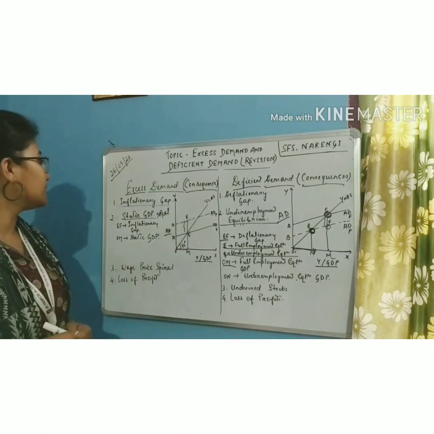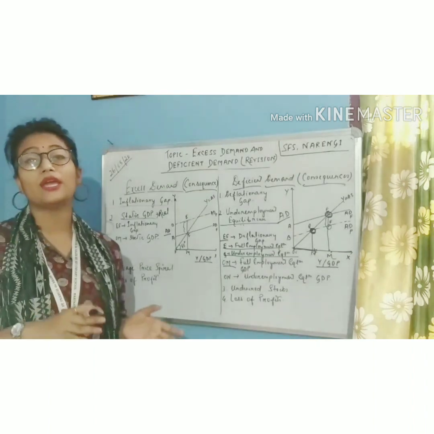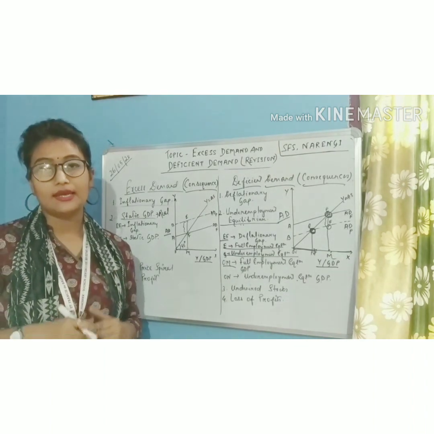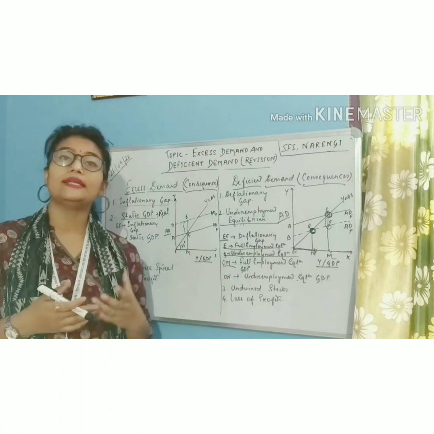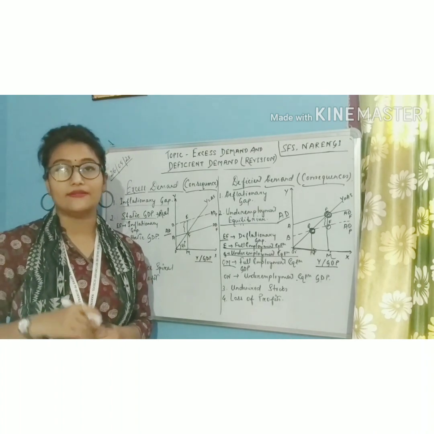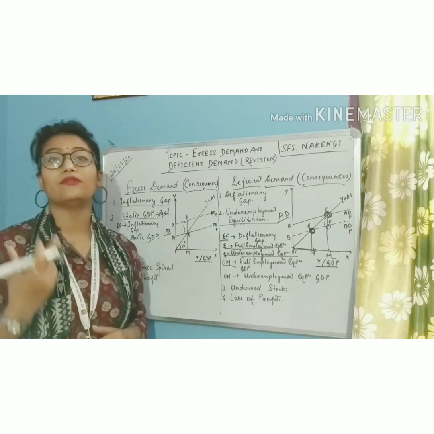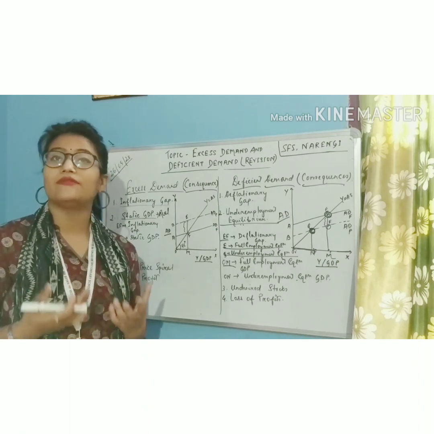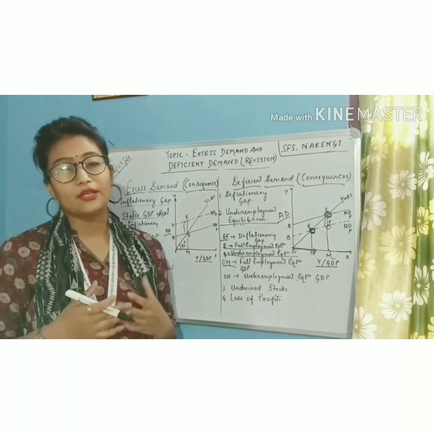The third consequence of excess demand is wage price spiral. That means how the increase in wage will lead to an increase in the price level. It is a cycle, or a kind of trap from where it is very difficult to come out. Let me explain once again.